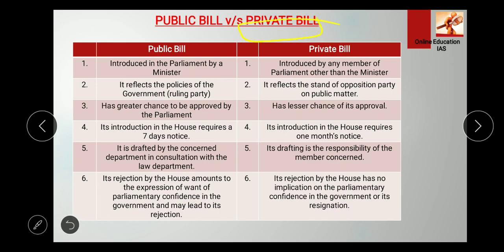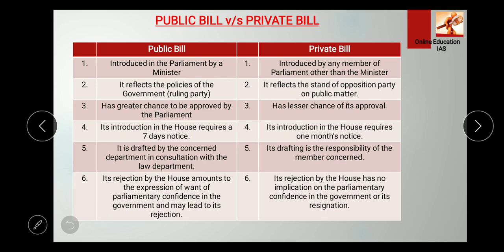Why was it asked? Because the LGBT bill was introduced as a private bill, and it became an act, right? So here they have asked for the example, and now there is a probability that some statements on a private bill or public bill can be asked directly, right?